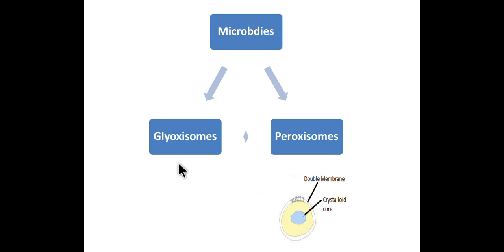It is involved in breakdown of fat, whereas the peroxisomes are found in the liver cells of animals and leaf parenchyma cells of plants, and they possess the enzymes catalase and peroxidase, which are involved in detoxification metabolism. So this is all about the eukaryotic cell.